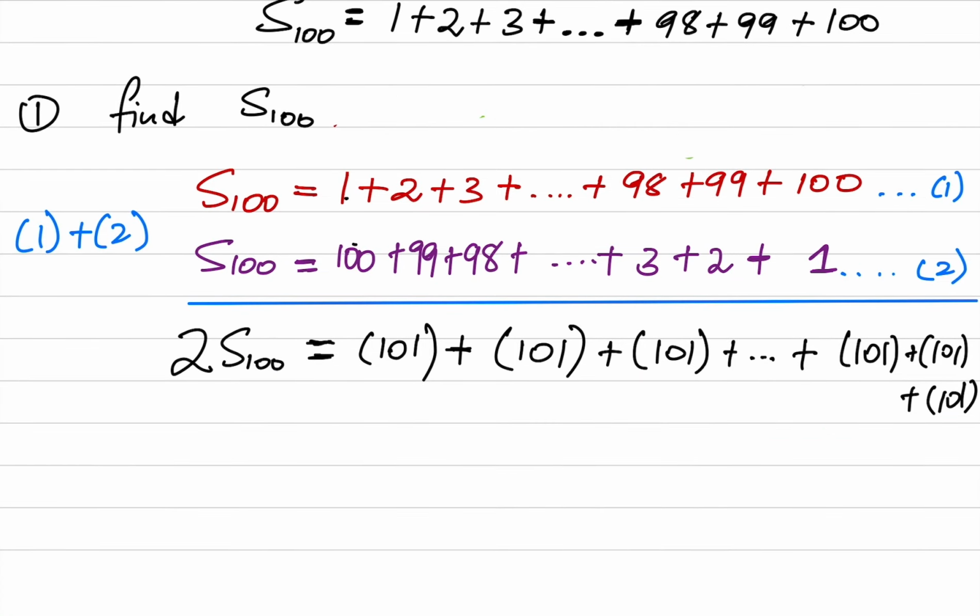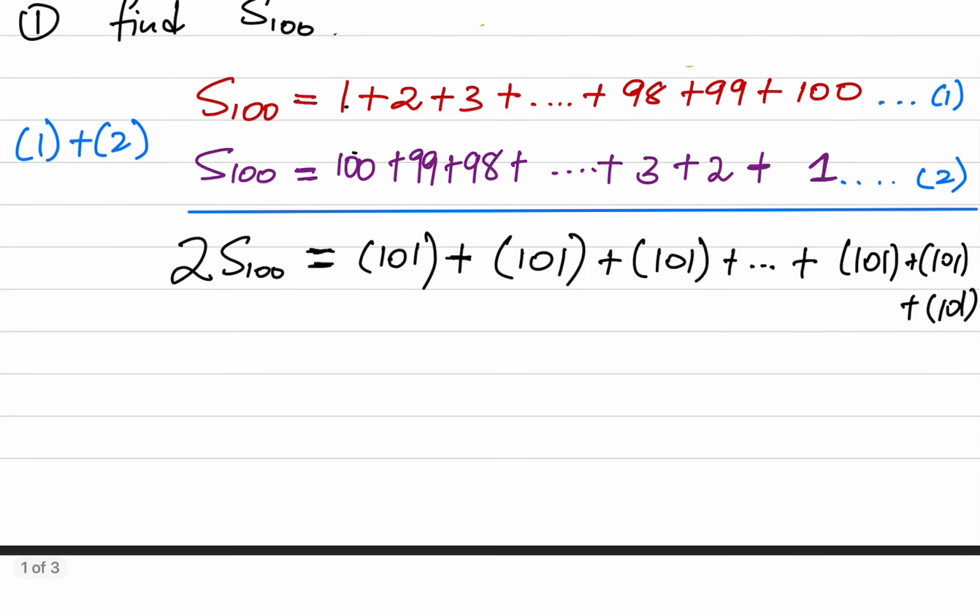Are you happy with this? Can I get an amen for this? So now we see that we have 2 sum of 100 there. Remember, in mathematics, we need to come up with plans. So we see that this is 101, 101, 101, 101 until the last portion that we need to add.